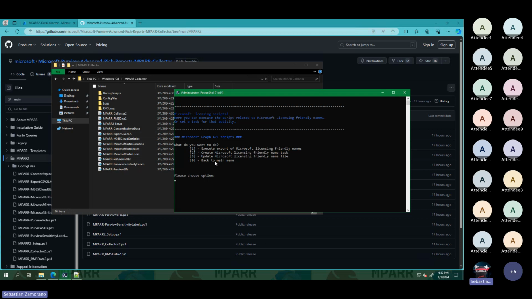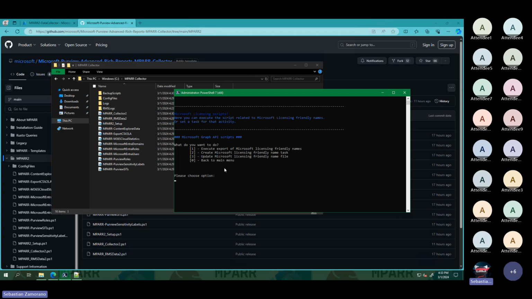We have a folder that is not available here. We will create that folder. But when you export the data from Microsoft Entra about users related to license, the data is coming with short names or some IDs.